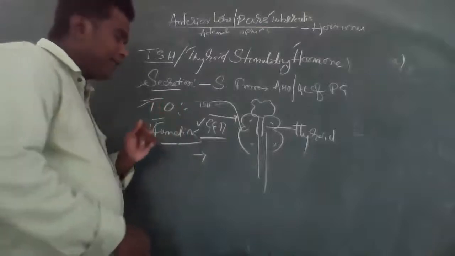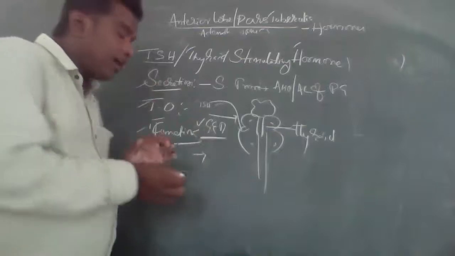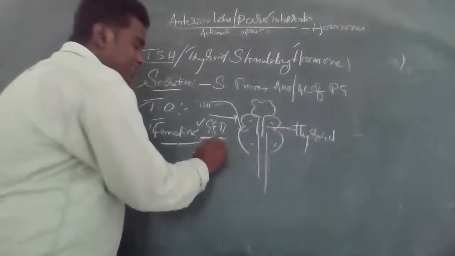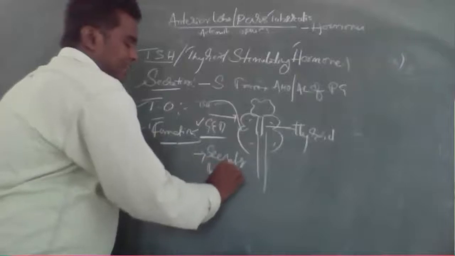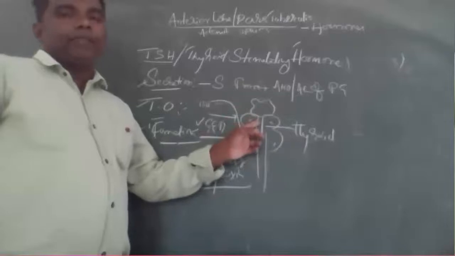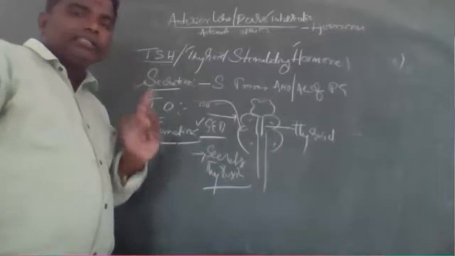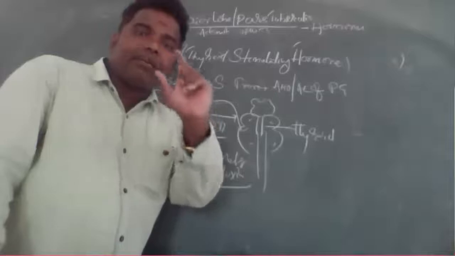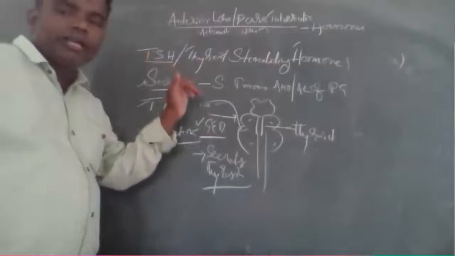Number two: secretion of thyroxine hormone. Thyroid stimulating hormone is responsible for secretion of thyroxine hormone from the thyroid gland. So the first point is growth and development of the thyroid gland, and the second function is secretion of thyroxine from the thyroid gland. That is very important about the thyroid stimulating hormone, right?